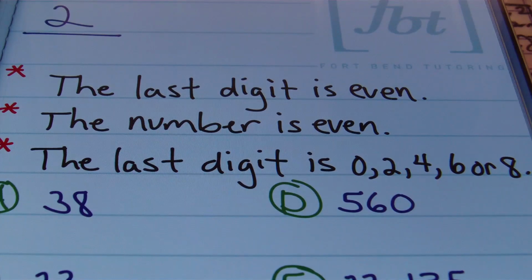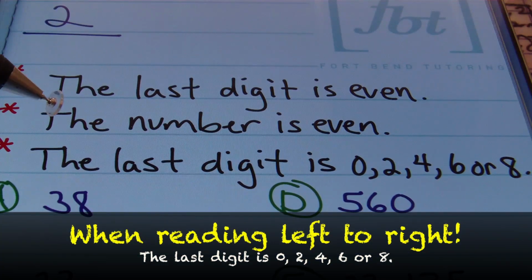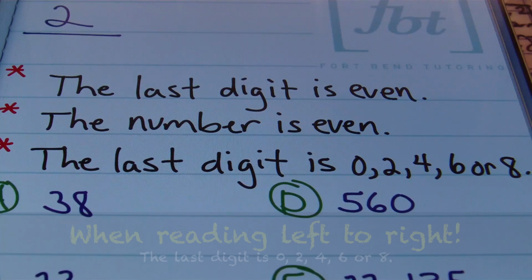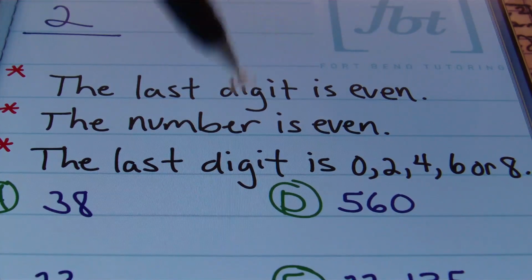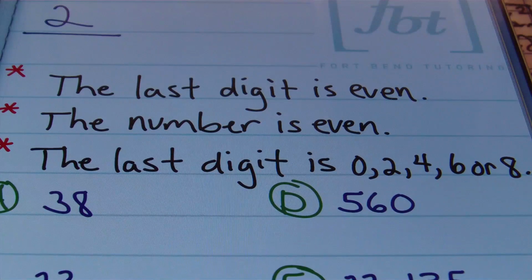So, for starters, if I'm looking at divisibility by 2, that means that the last digit, the ones digit, is going to be even. Or I could say the entire number itself is an even number. Or I could say the last digit is either 0, 2, 4, 6, or 8. If you're looking at one of these situations, it can be divided by 2 evenly. The original number would be divisible by 2.